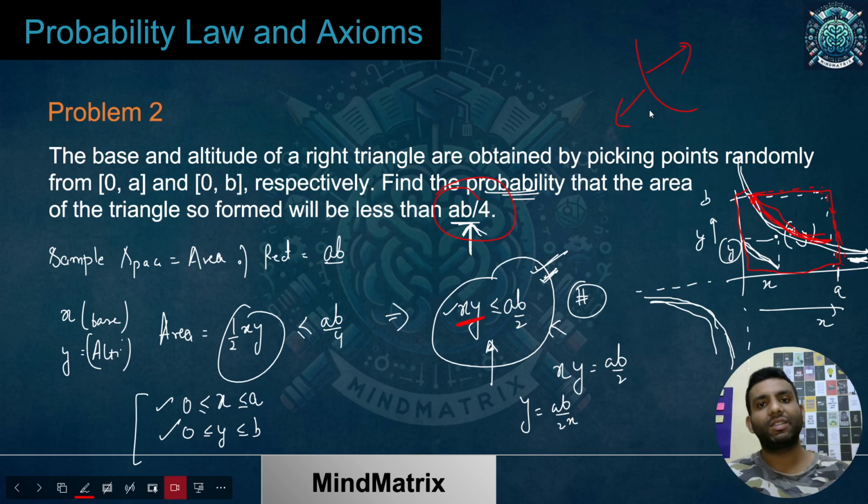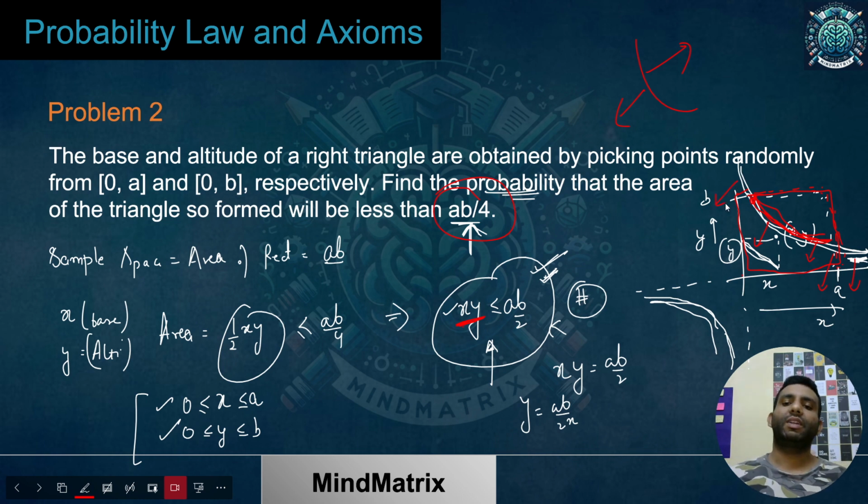If 0, 0 satisfies the condition, then that means the origin lies in that particular area. For example, if I simply put 0, 0 over here, then 0 is less than or equal to ab by 2. Is that true? Yes, because a is a positive quantity, b is also a positive quantity. So this equation holds true. That means 0, 0 lies below this part.